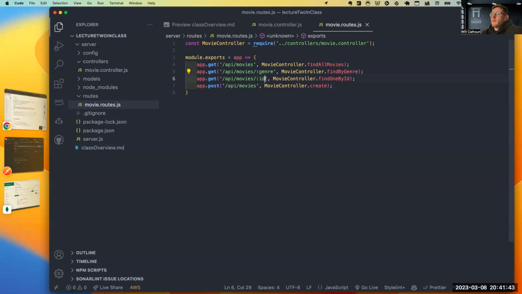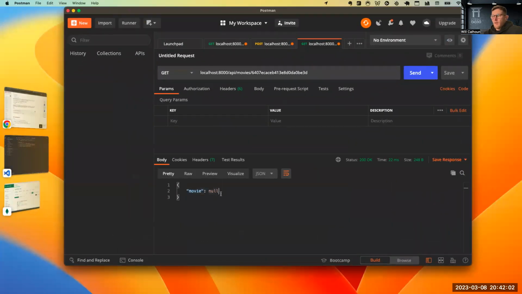It was saying, okay, cool, I'm going to take this value because I'm just getting some string. Remember, it just knows it's dynamic. It doesn't know the difference between our ID string or the word comedy. It just assumes that. So then it's running find by genre and it's returning this movie piece, and that should have been our first indicator.